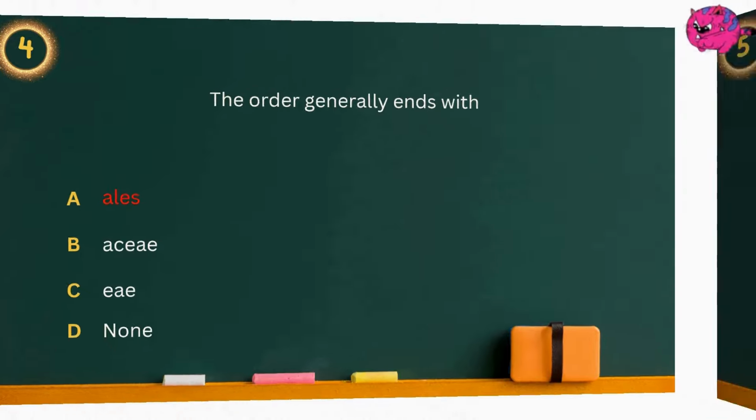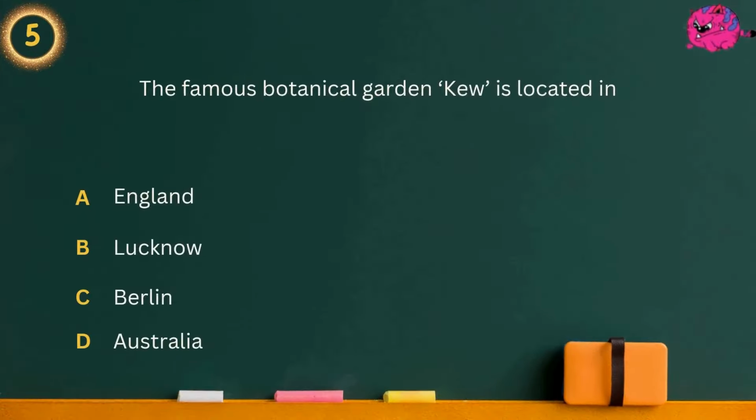Question 5. The famous botanical garden KW is located in Option A. England. Option B. Lucknow. Option C. Berlin. Option D. Australia. Answer is England.